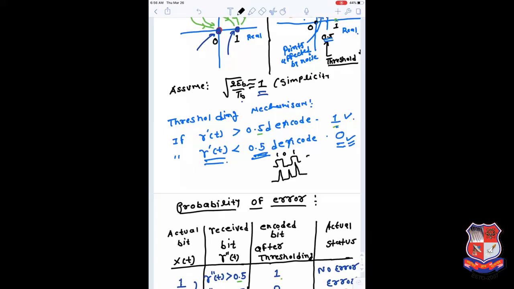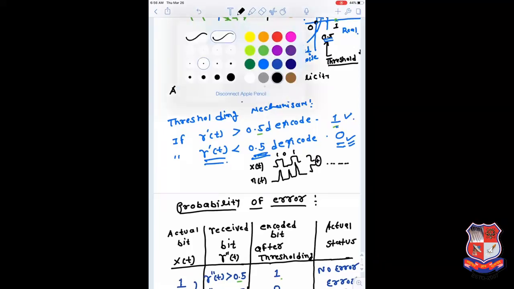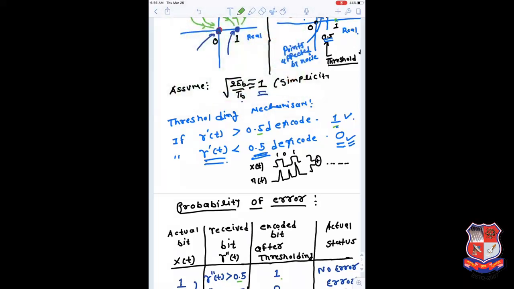After adding, this is considered the n of t data, and this is your x of t data, or something like y of t. After adding, let's assume this is your threshold, and this data, this 1, can be received like this, so it crosses the boundary here.